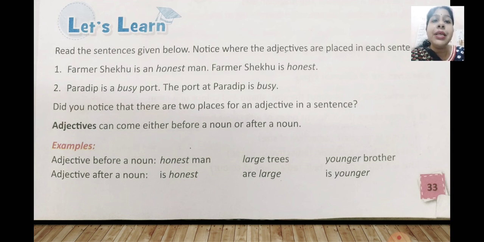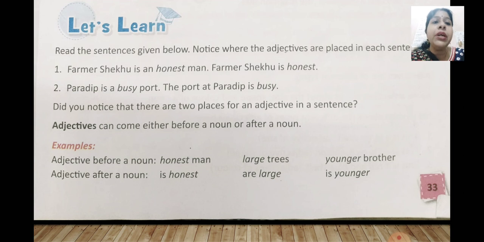So, here you can see number 1 sentence. Farmer Sheku is an honest man. Yes, so before man, the word honest is written. So that is the adjective. So in the first sentence, it is written before the noun. But next time when we are writing the sentence, Farmer Sheku is honest. So you are writing the adjective after the noun.